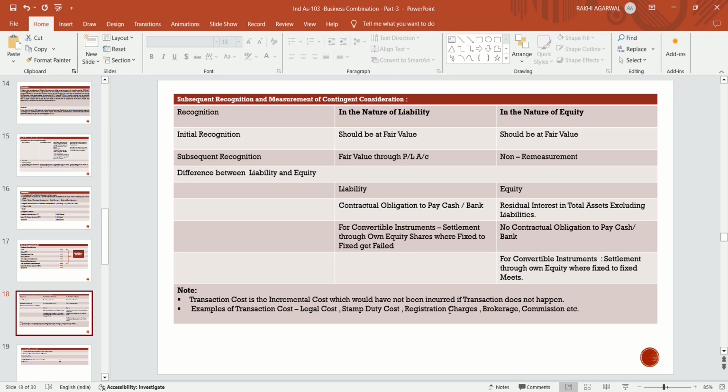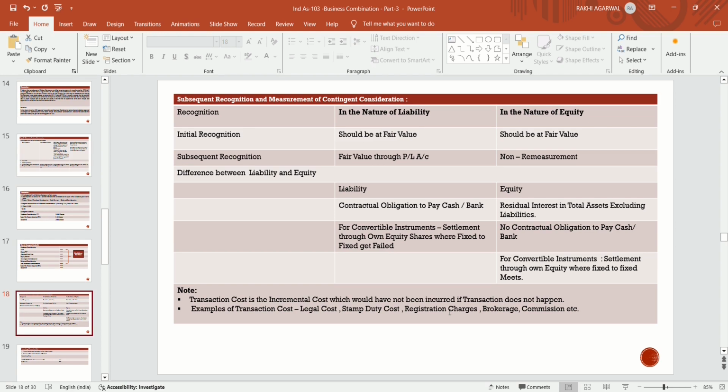And if it is a case of equity, if the nature of that consideration is in the nature of equity, then what condition needs to be checked? Equity is given at the end to the shareholders after paying all the liabilities. It is the residual interest in the total assets excluding all the liabilities. Then it is in the nature of equity, and there is no contractual obligation to pay cash. In equity, there is no contractual obligation that they have to pay cash.